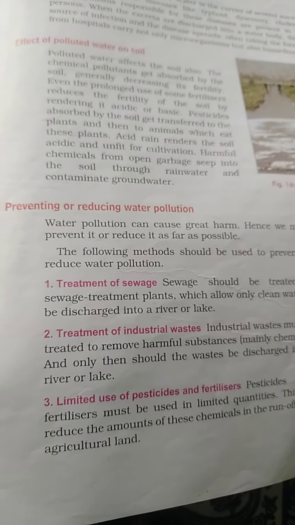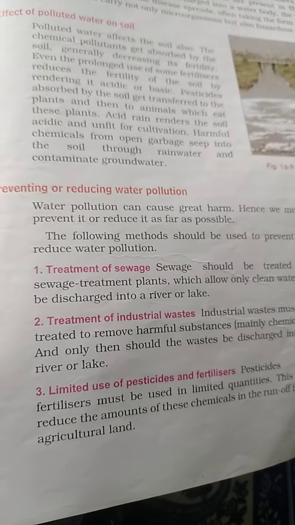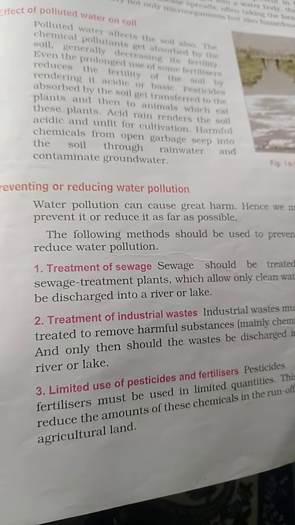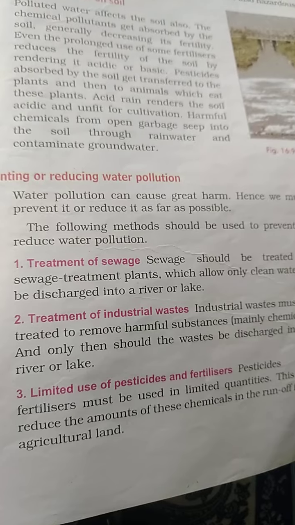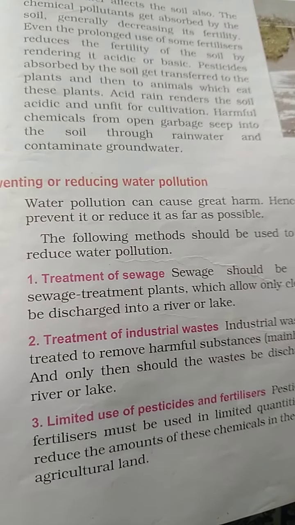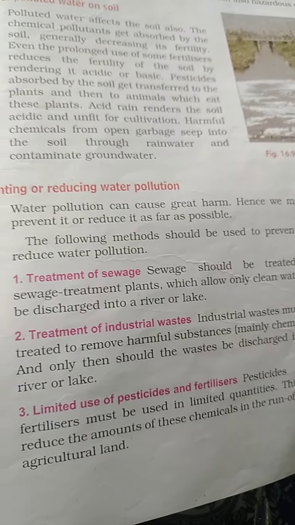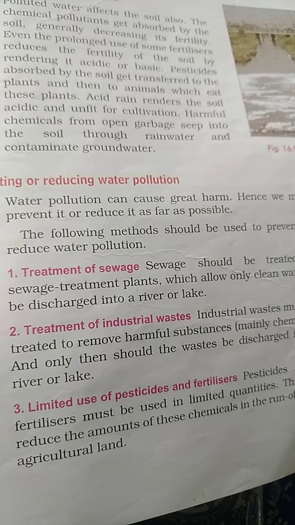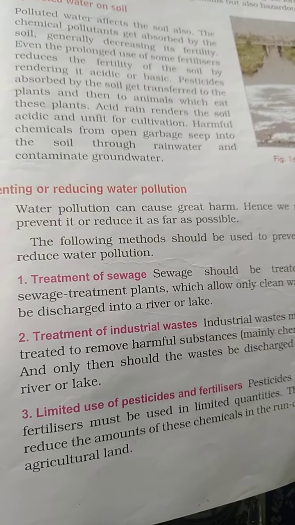Next we have preventing or reducing water pollution. How can we prevent or reduce water pollution? Water pollution can cause great harm. Hence, we must prevent it or reduce it as far as possible. Why should we prevent it? To reduce the harmful effects of water pollution.